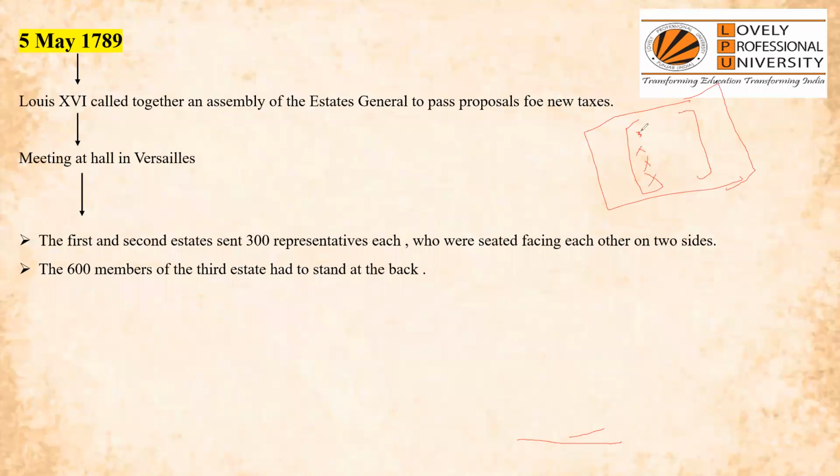There were 300 representatives of estate 1 and 300 members of estate 2, and the 600 members of estate 3 were called to stand at the back, told to stand according to their height and watch what is going on and what is not. This is how the Estates General meeting was conducted: 300 members from estate 1, 300 members from estate 2 and 600 members from estate 3.